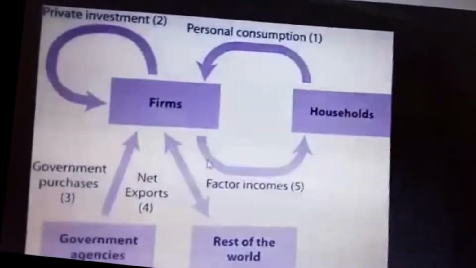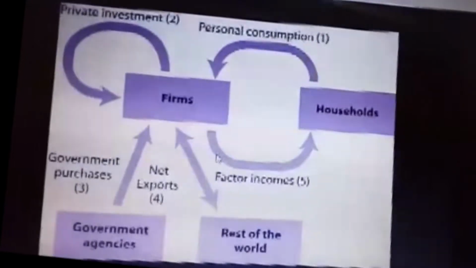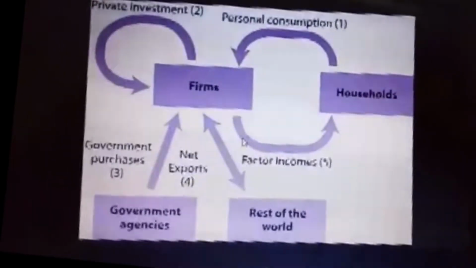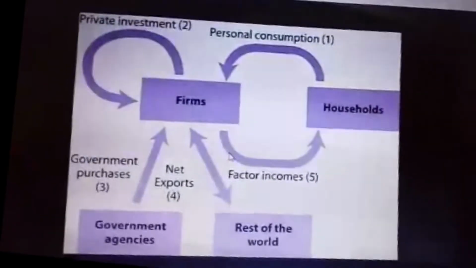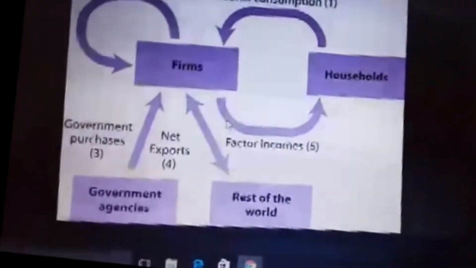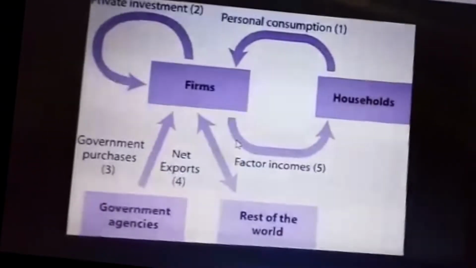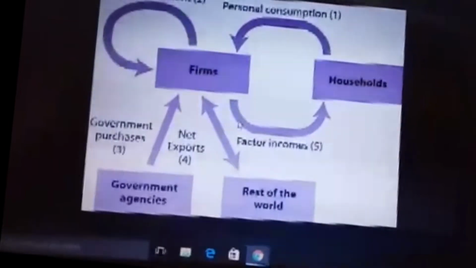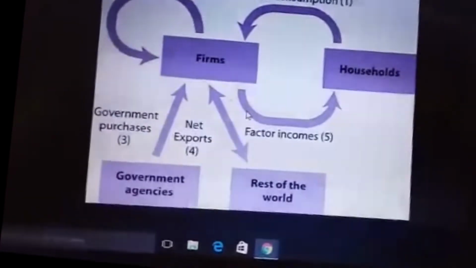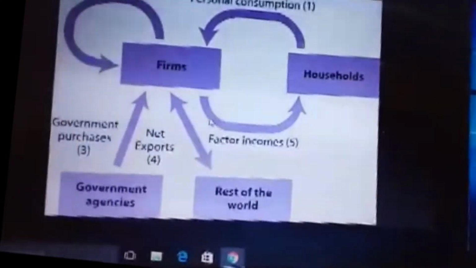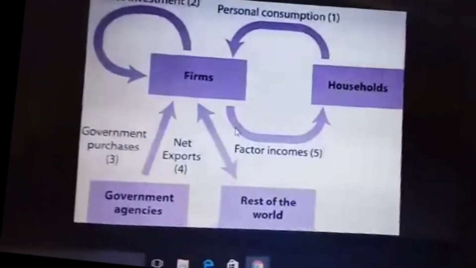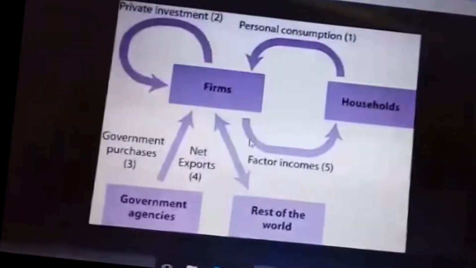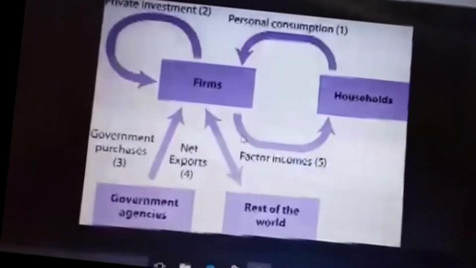What is a household? A household is where the people buy the goods and services from the factory, and the household is the people who receive the payment for their services rendered to the factory. So there is an income flow between firm and household. Next is government agencies. We have a three-tier structure of government: central government, state government, and local government. The main function of the government is to provide defense, public health, education, and other activities. The post office and the railways are not considered a government sector; they are considered a firm.